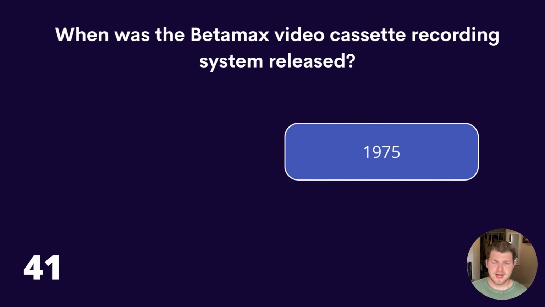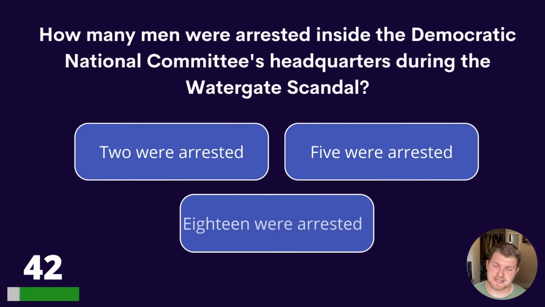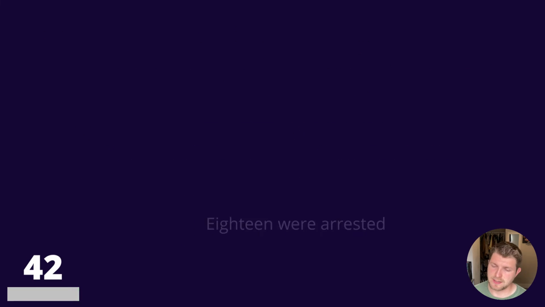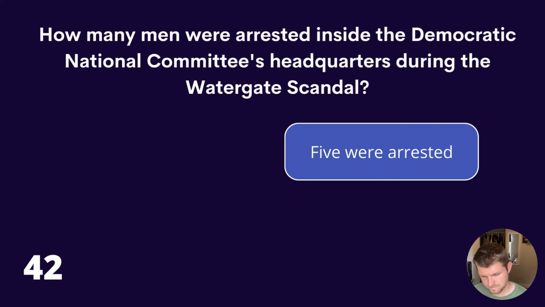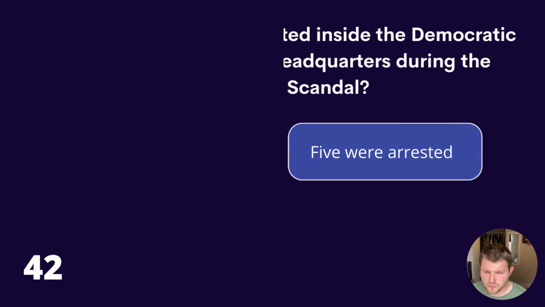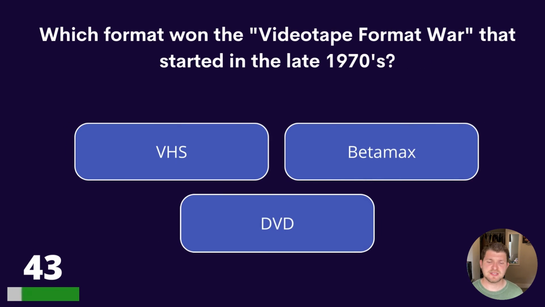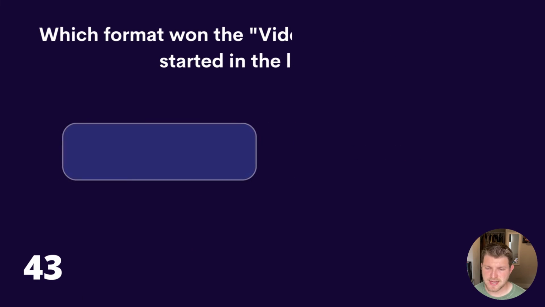Question 42. How many men were arrested inside the Democratic National Committee's headquarters during the Watergate scandal? 2 were arrested, 5 were arrested, or 18 were arrested? The answer is 5 were arrested. 43. Which format won the videotape format war that started in the late 1970s? VHS, Betamax, or DVD? The answer is VHS.